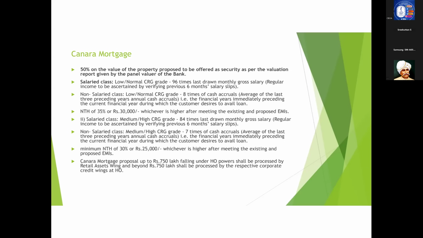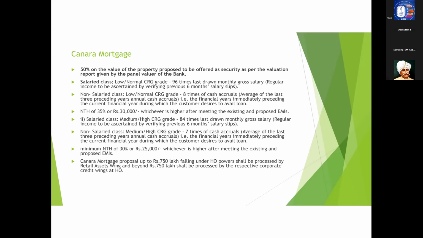But products like Canara Jeevan, Canara Cash, Canara Rent have rarely been asked because they are not that popular. But products like housing loan, Canara Vehicle, Canara Mortgage, Home Loan Plus, etc. are very important from the examination point of view because these are very common products.